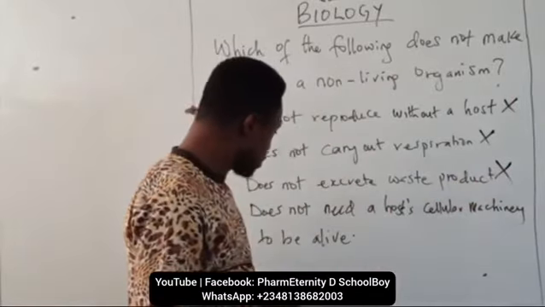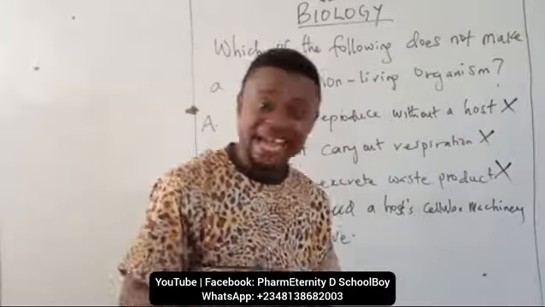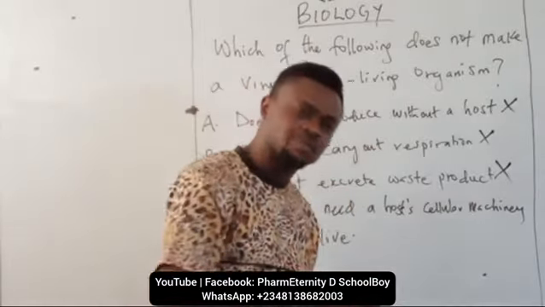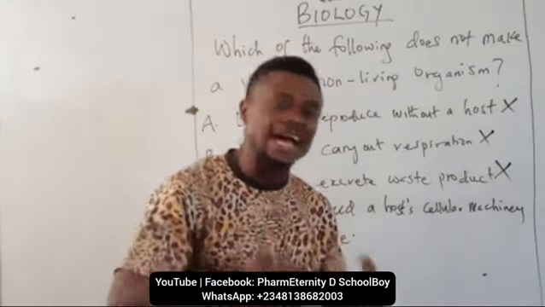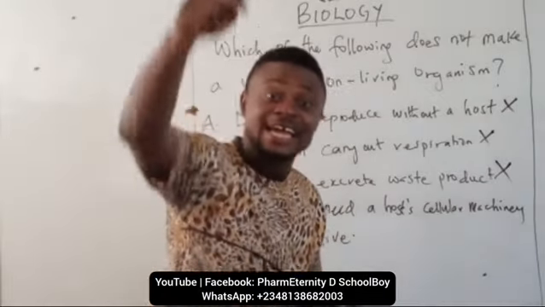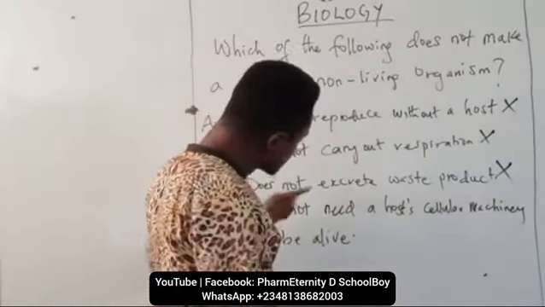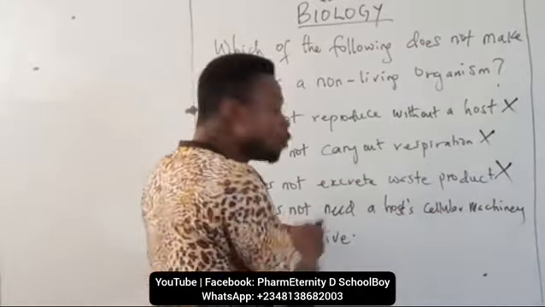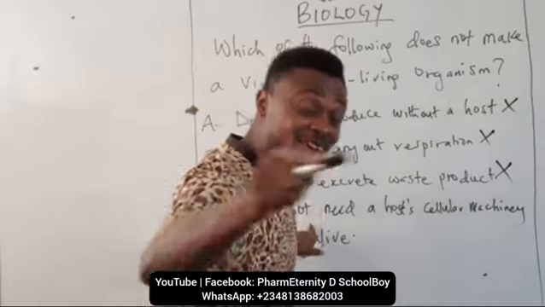Option D. Does not need a host cellular machinery to be alive. Outside the host body, a virus is non-living. So when it gains entrance into the host body, it will use the cellular machinery of the host to reproduce and carry out other activities. So a virus needs the cellular machinery of the host to be alive. But option D, does not need a host cellular machinery to be alive, is trying to portray a virus as a living organism.